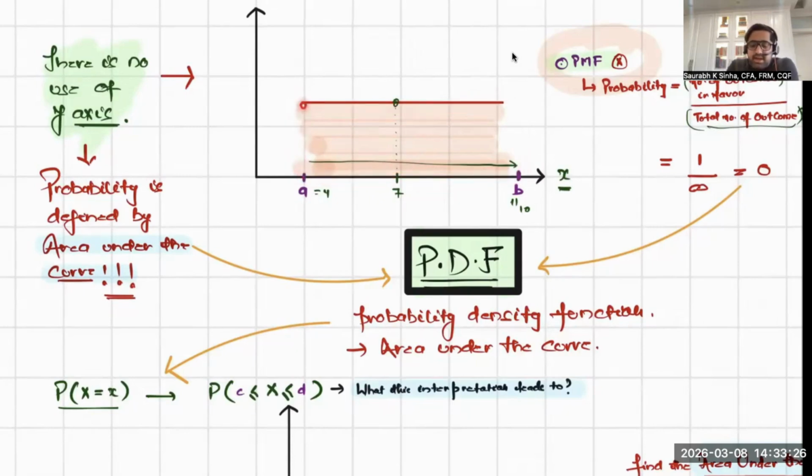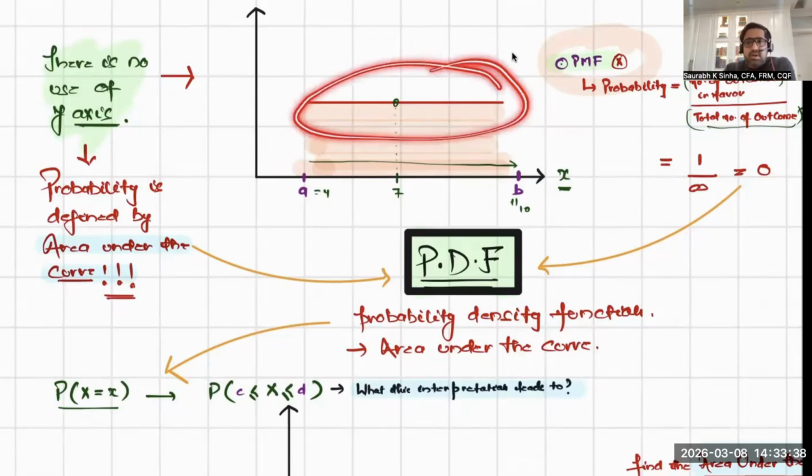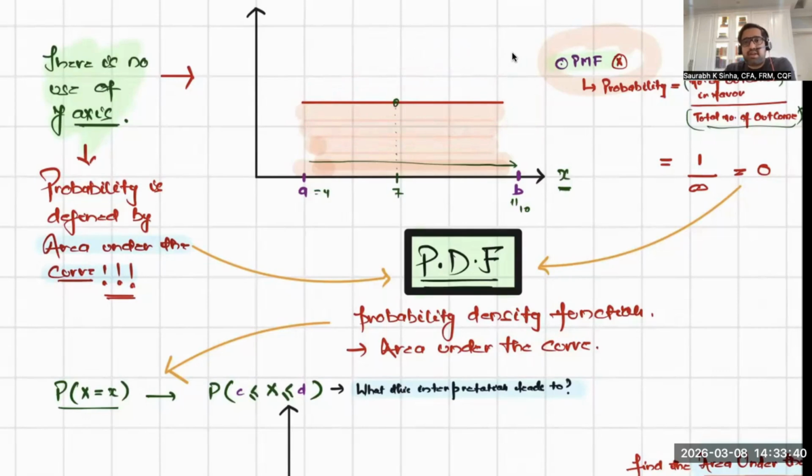See, this line ends at A and this line ends at B, first of all. There is no probability after B and there is no probability before A. As per this uniform continuous line, this line exists between A and B. So I'm asking you, what is this area?